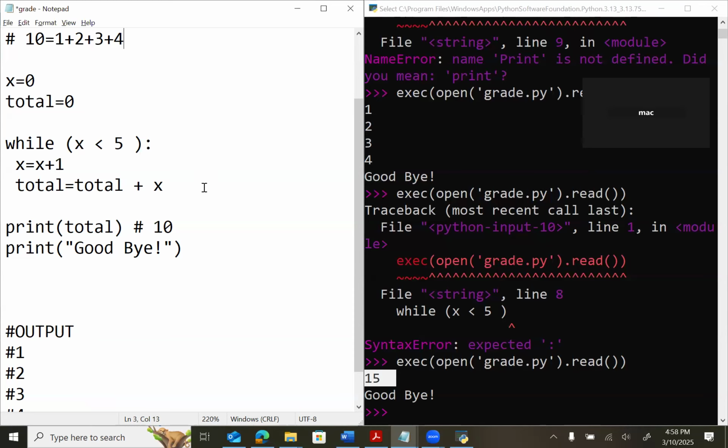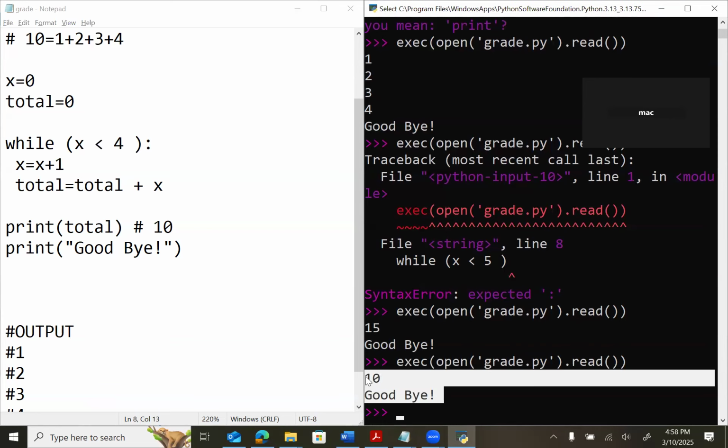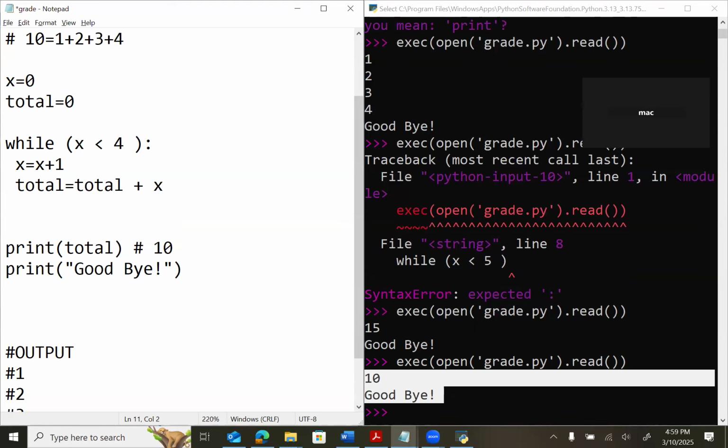x less than 5 should be x less than 4. So if we go up there and I come here, let's compile and run. What did we get? 10. Now I want to print the value of x every time. What should I do? We can use, under the while, print x. And now it will do 1, 2, 3, 4, and then it will print 10.